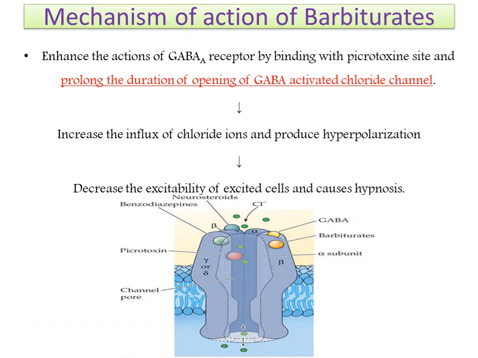And coming to the mechanism of action. What we require in the case of barbiturates is depression of the central nervous system. The depression of the central nervous system is majorly due to an increase in inhibitory neurotransmitters. The neurotransmitter involved is GABA. Barbiturates enhance the actions of GABA A receptors by binding at the picrotoxin site. Just observe the picture. This is the GABA A receptor structure. It is a type of ligand-gated ion channel.